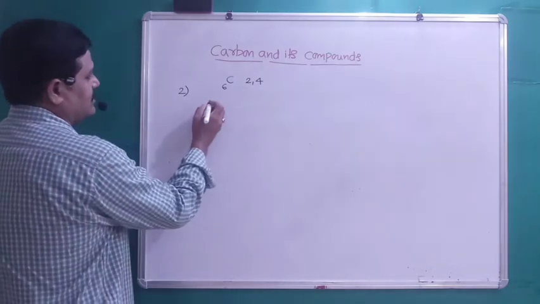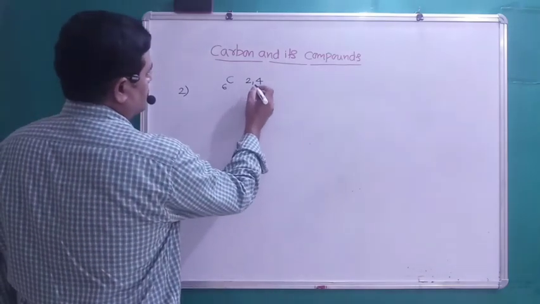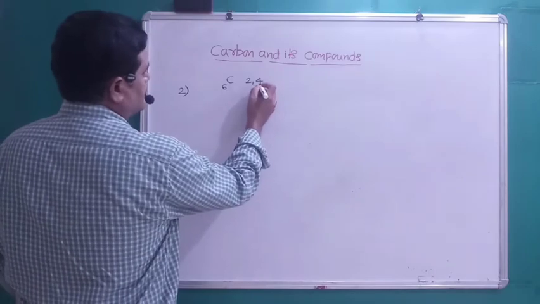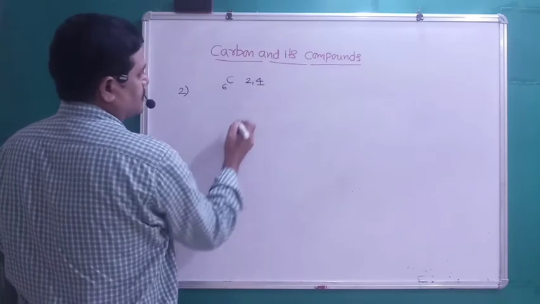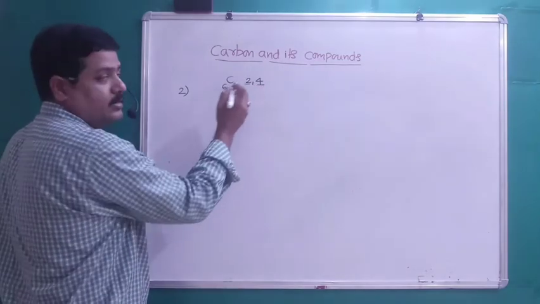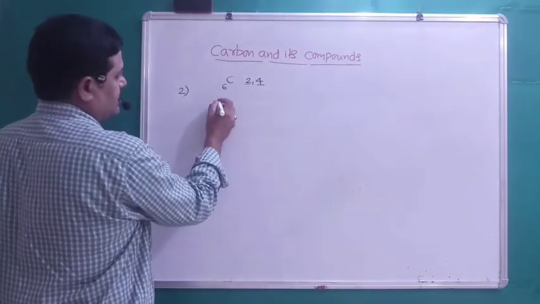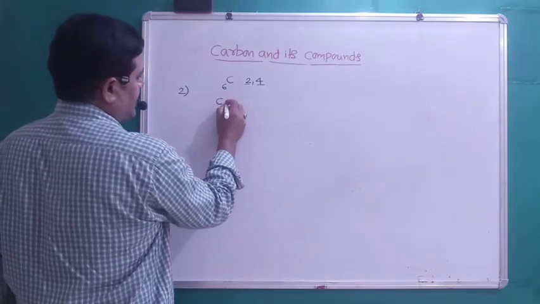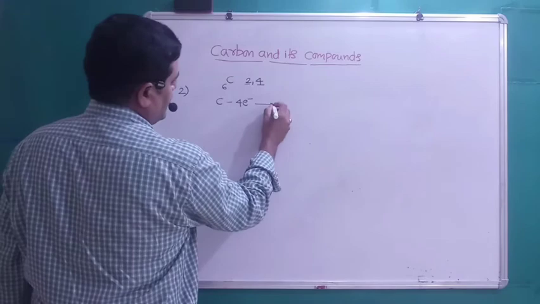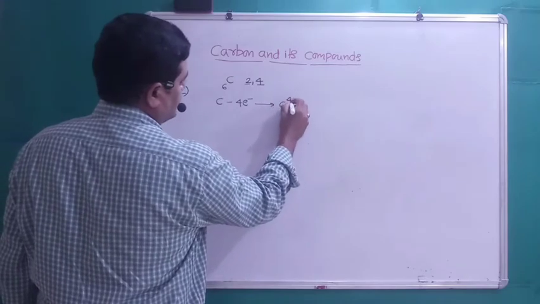So there is one chance: it can lose these 4 electrons. If it loses 4 electrons, it will get a duplet configuration. So C minus 4 electrons gives a C4 plus ion.